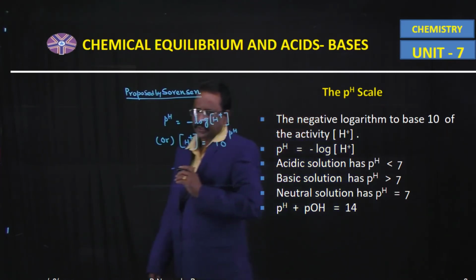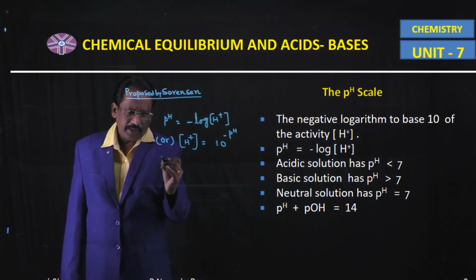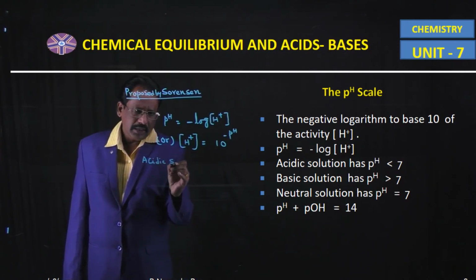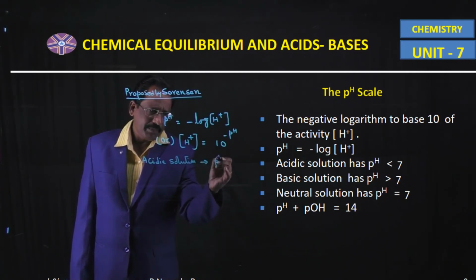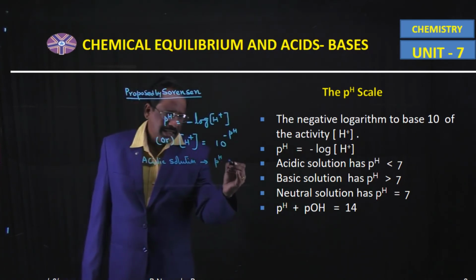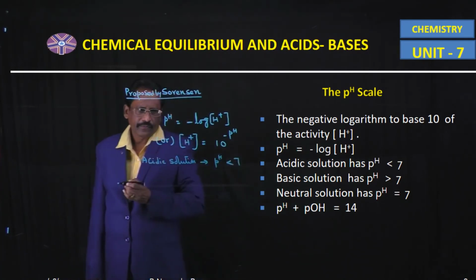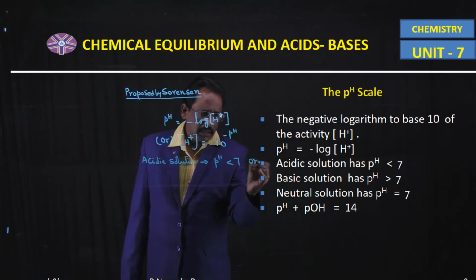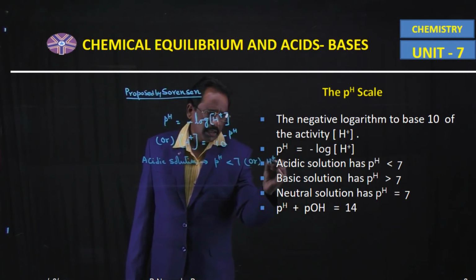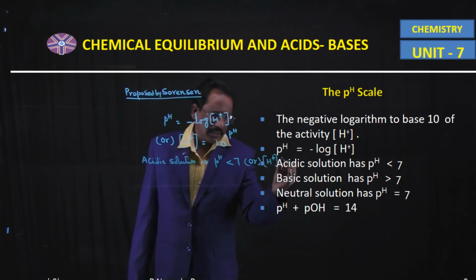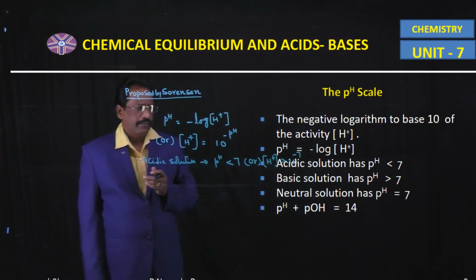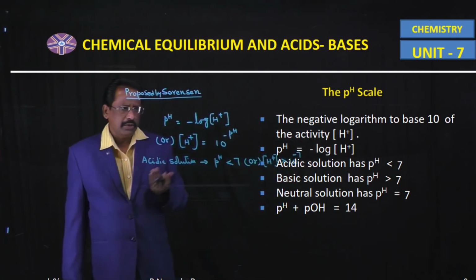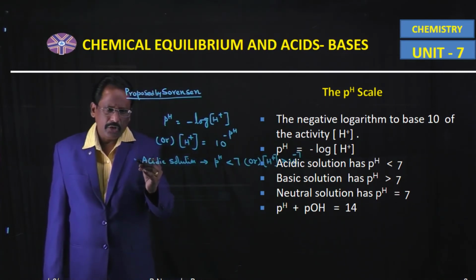According to Sorensen, for any acidic solution, the pH of the solution is less than 7. That means hydrogen ion active mass is greater than 10 power minus 7. That solution is said to be an acidic solution.